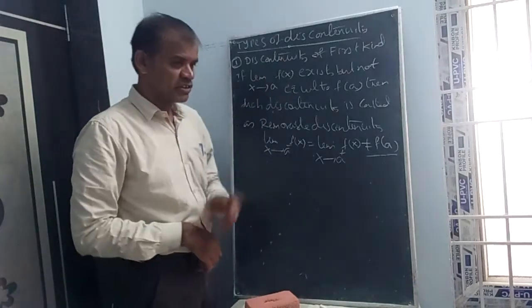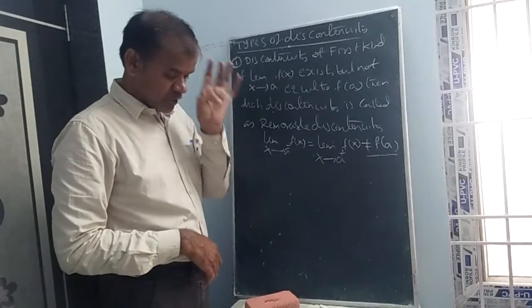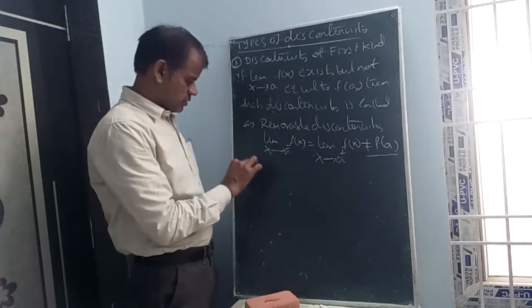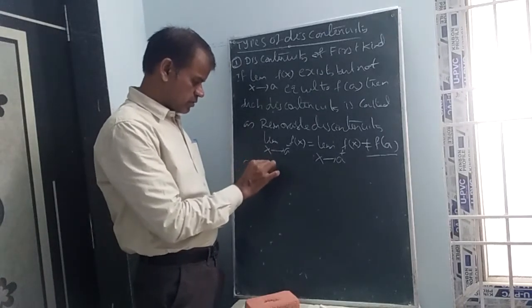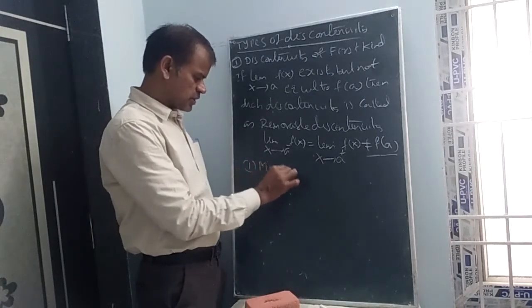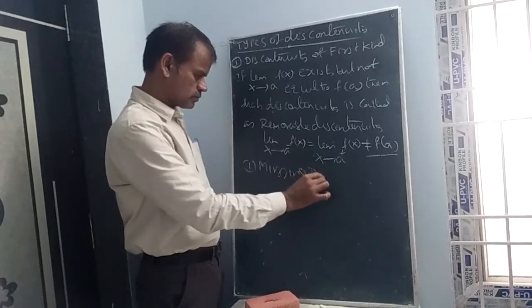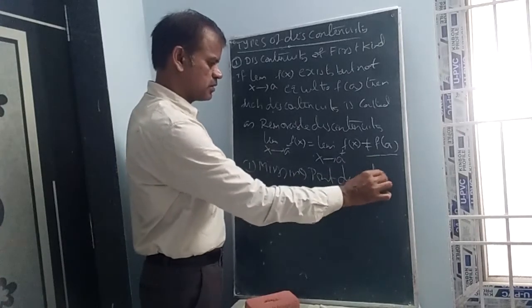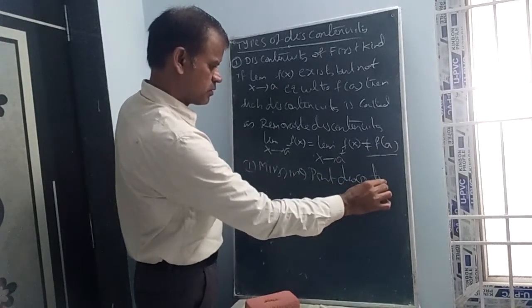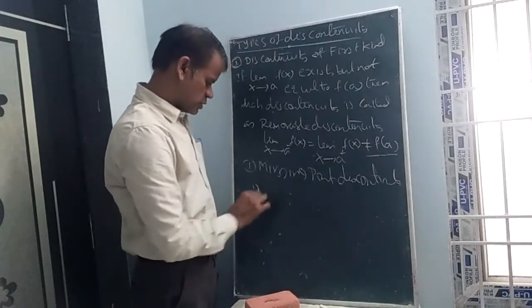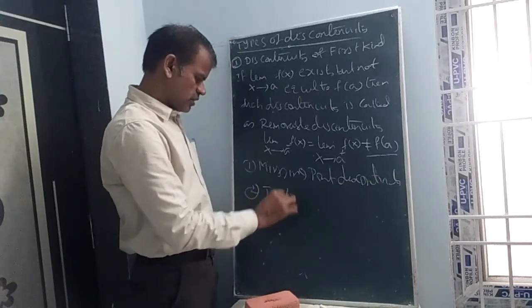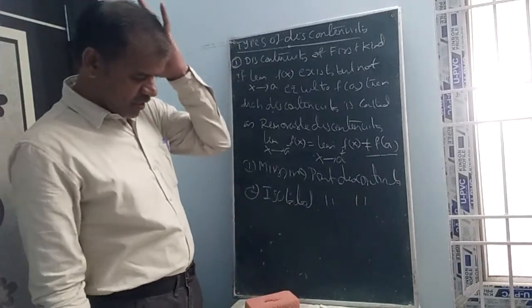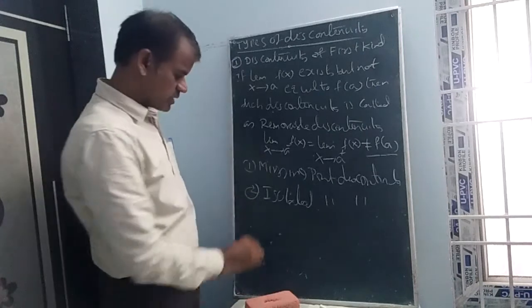Among removable discontinuity, two cases are there. First one, missing point discontinuity, and the second one, isolated point discontinuity. Let us see the missing point discontinuity. Let us see the example.